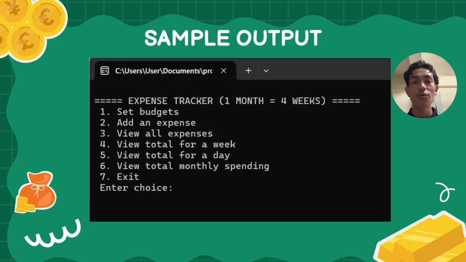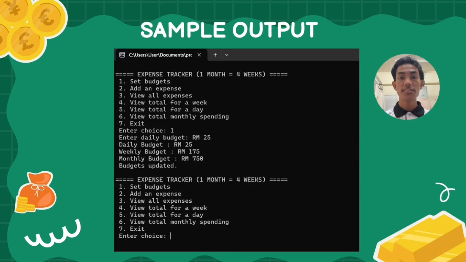Hello everyone, today I will demonstrate the sample output from my program called Expense Tracker, where 1 month is equal to 4 weeks. This program helps users set budgets, record expenses and view spending totals by day, week and month. On this screen, the program shows the main menu with 7 options. The first is set budgets, the second is add an expense, third is view all expenses, fourth is view total for a week, fifth is view total for a day, sixth is view total monthly spending, and seventh is exit. The user needs to enter a number to choose a function.